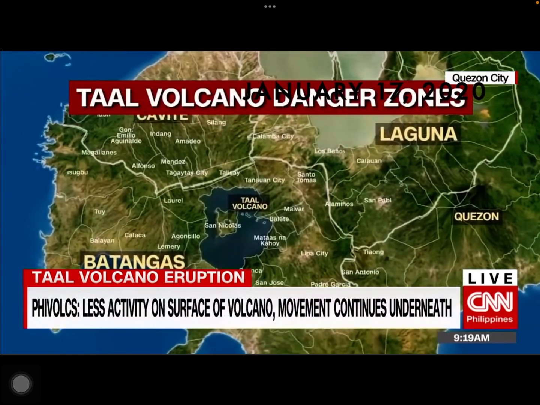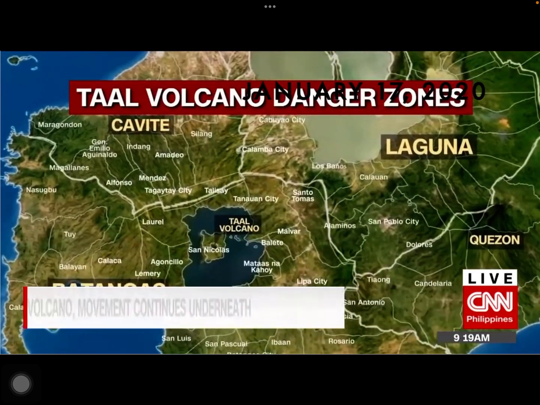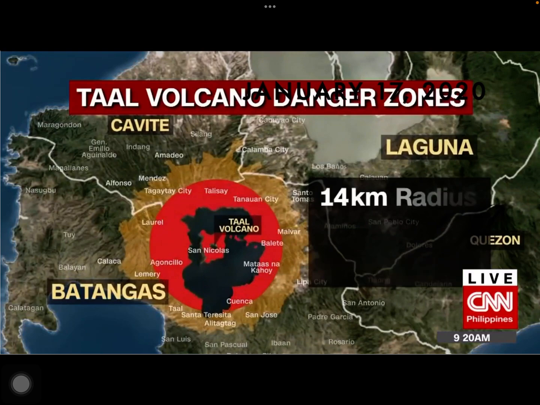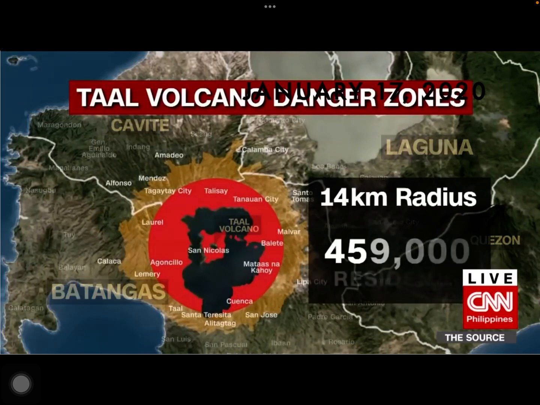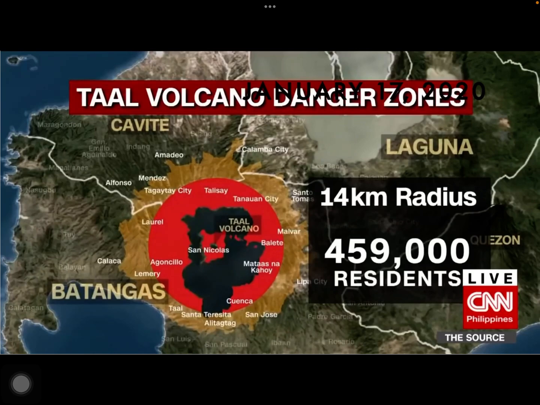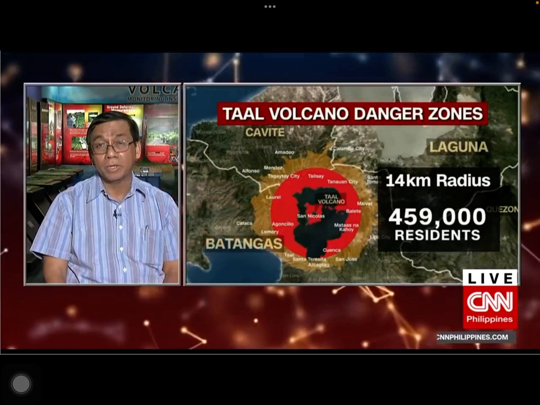So, medyo delikado. And pinakita din sa map, eto, you have here the Taal volcano. Tapos may nilabas na 14 kilometers radius. Okay? This is the danger zone na tinatawag sa eruption. Okay? Napansin nyo, there is this circle sa Taal volcano. Well, actually, that's the most interesting part sa discussion ng equation ng circle.